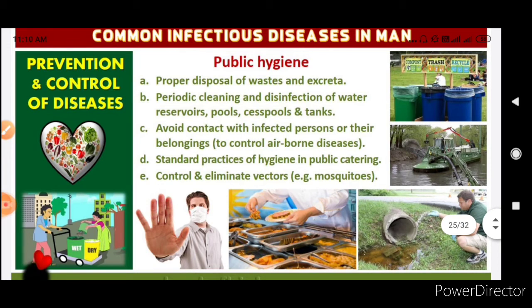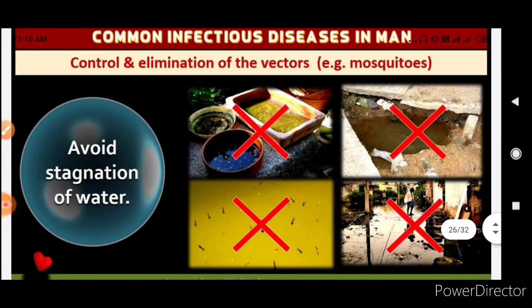We should avoid contact with infected persons or their belongings to control airborne diseases like corona, as we are keeping ourselves protected from COVID. Standard practices of hygiene in public catering should be there. And we should control and eliminate the vectors like mosquitoes, which are carriers of many diseases.